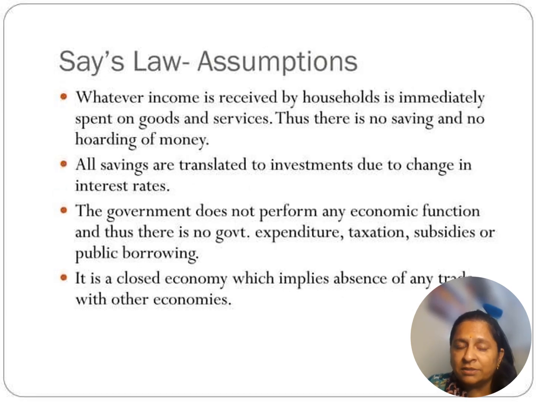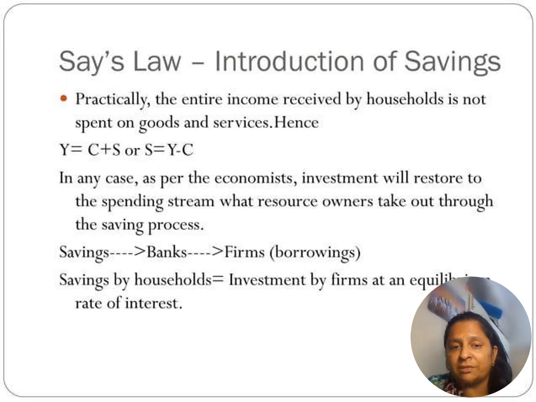Say's law also says that all saving is equal to all investment, and the government does not perform any economic activities like expenditure, taxation or subsidies. There is a laissez-faire economy with no government, and it is a closed economy. A closed economy means there is no intervention from overseas activities.